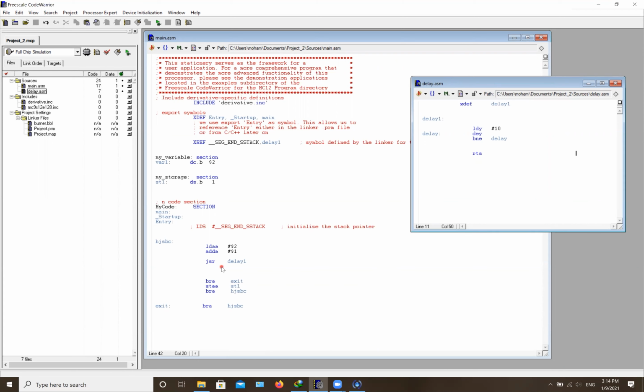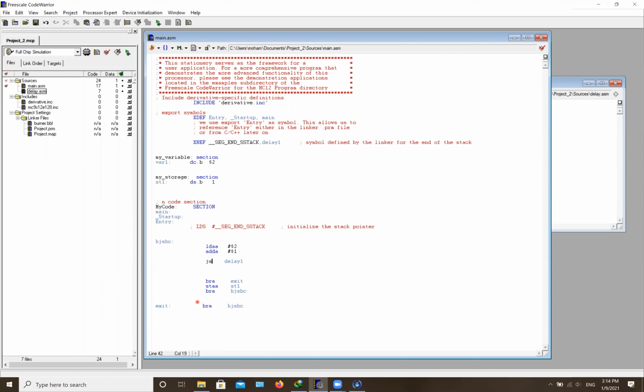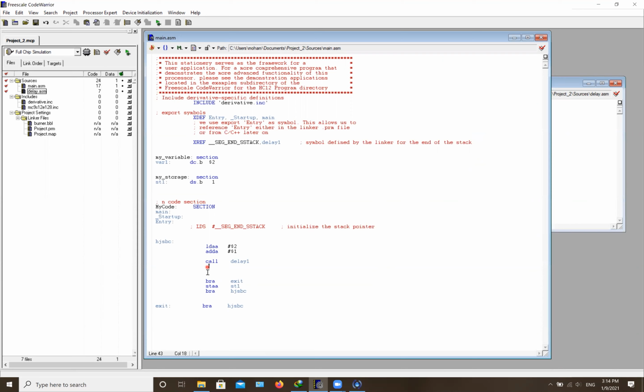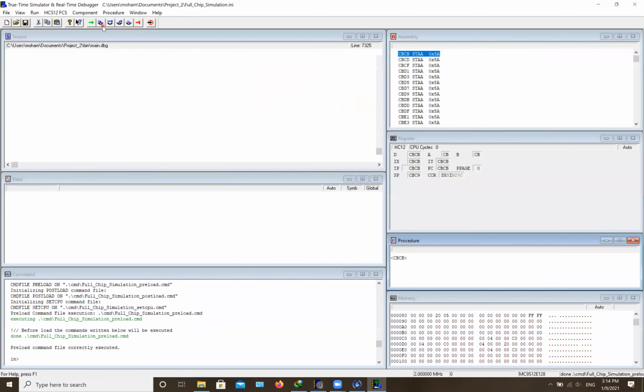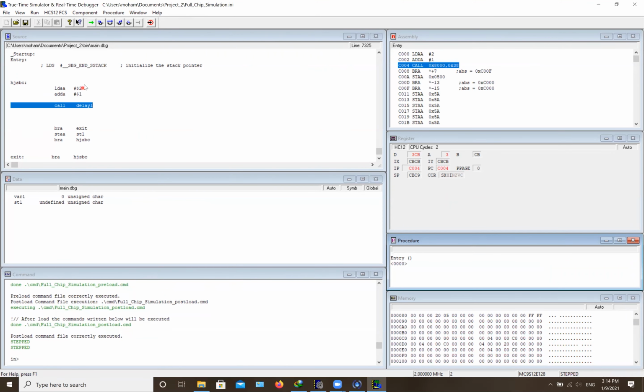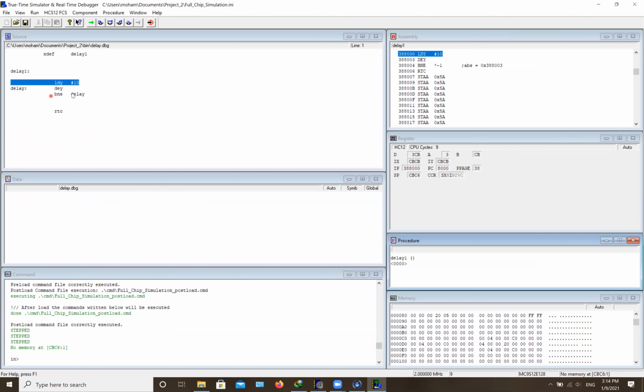The only thing you can do to actually see this, instead of using the JSR, is use the CALL function. That's basically the same. It's just gonna let you see the code, and instead of using RTS, you have to use RTC to come back to this line of the code again. So now when we debug it, we're gonna step through it. When you use the call, it's gonna go to that location. Now you can automatically see it.